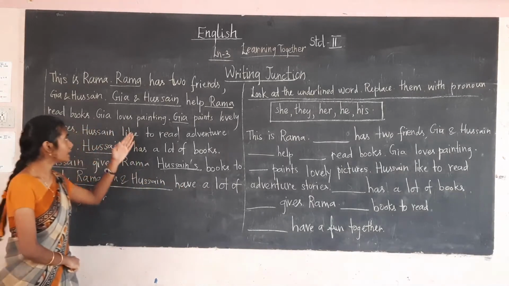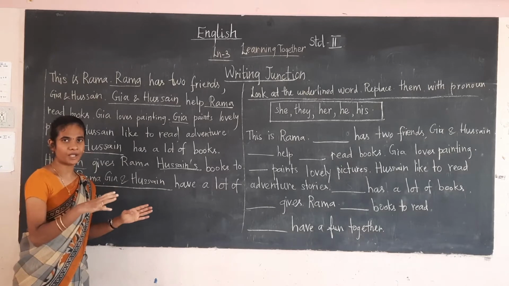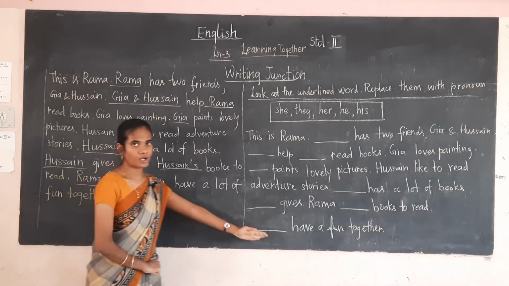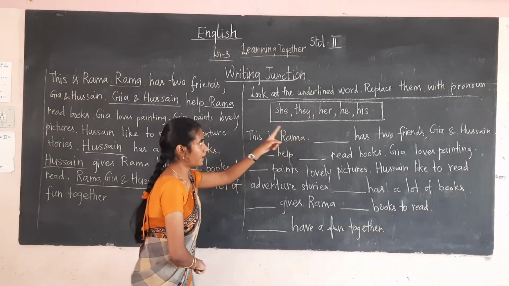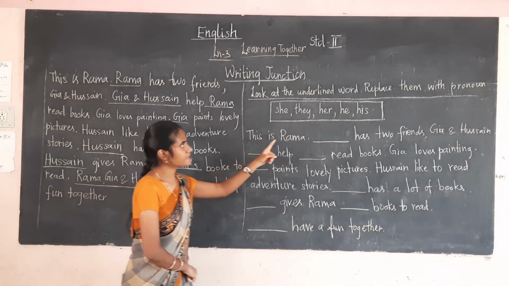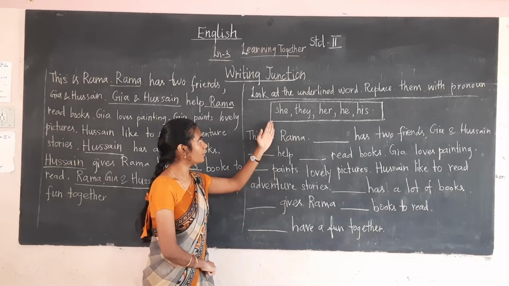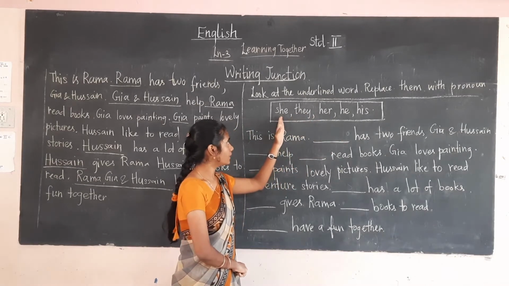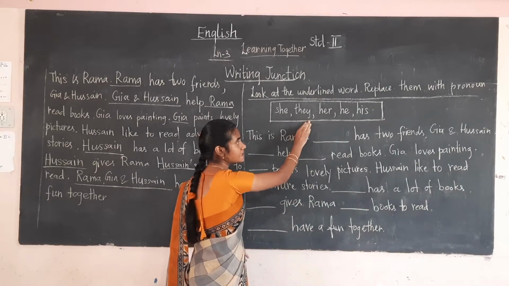Here always see Rama, Gaya, Kusain, Kusain, Kusain, and Rama, Gaya, Kusain are coming. While reading you will feel somewhat bored. So in order to avoid the repetition of the same noun, now we are going to do the exercise of the pronoun, okay? Look at the underlined words from the passage. Replace them with pronouns. For the underlined word you have to replace the pronoun, okay? Some of the pronouns are given in the box. With the help of the box you have to fill up these blanks, okay?